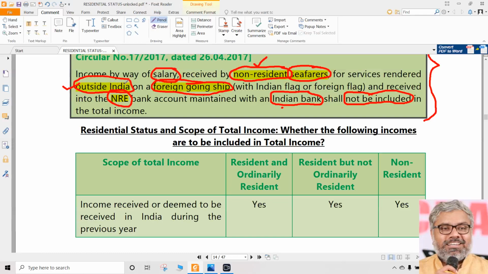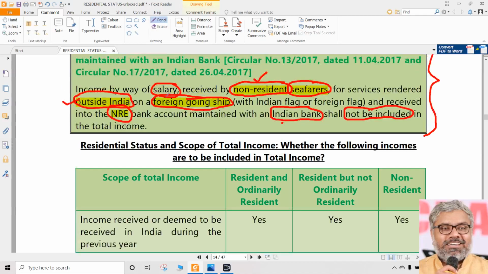So, with all these facts, in general, any deposit in NRE bank account is not at all taxable. That is not considered as an income that is earned in India. It is earned outside India, received also outside India, though the bank account is maintained with an Indian bank. That doesn't matter. A lot of Indian banks have branches outside India. So, straight away, somebody can open an NRE account, say for example in London, and whatever income or salary they earn in London, they can deposit into that NRE account.